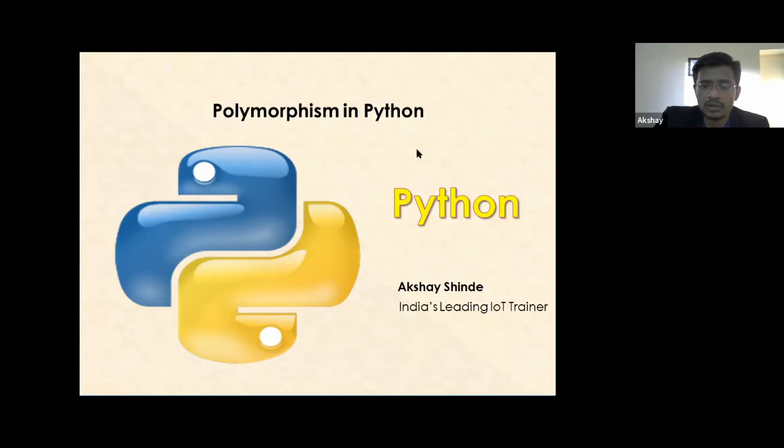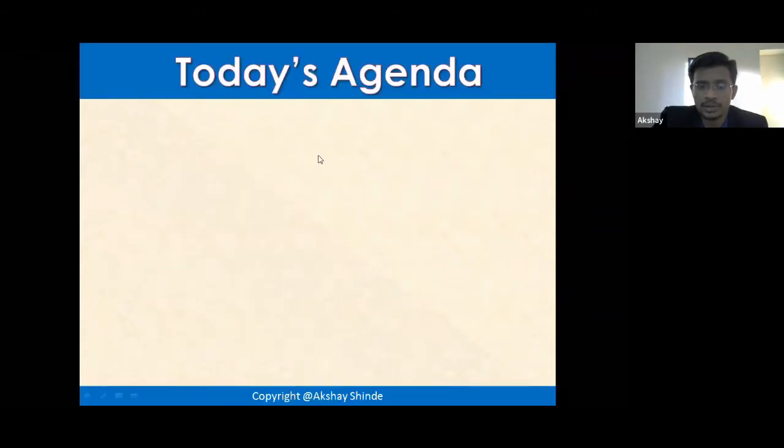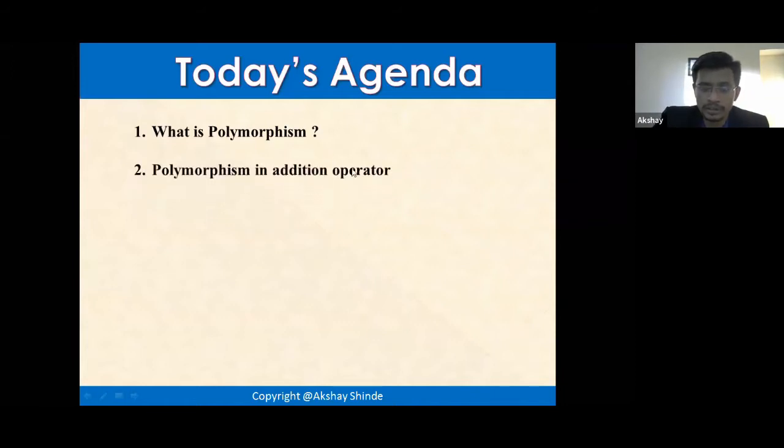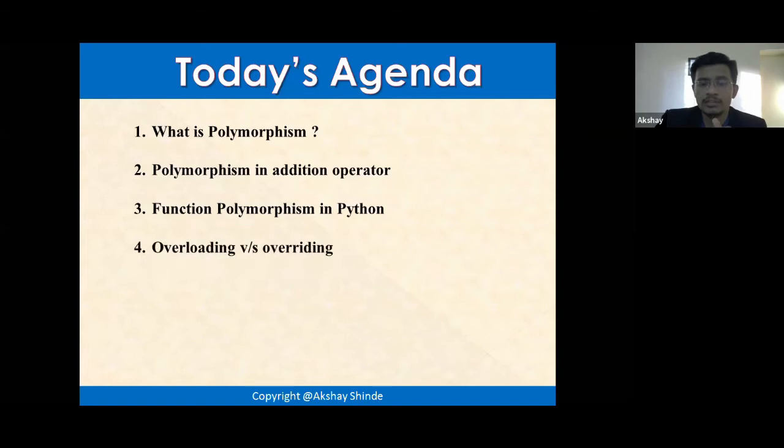So here is what we are going to cover today. We are going to see what exactly polymorphism is, then polymorphism for the addition operator, and then function polymorphism in Python. Then there will be a few examples, and then we are going to see the difference between overloading and overriding. Whatever we do with operators is overloading, and all the examples that we are going to see will be overloading. But I'll also show you what overriding is, which is almost similar.